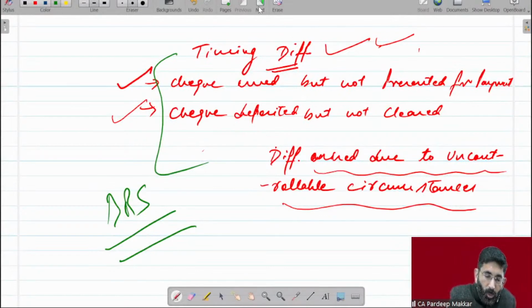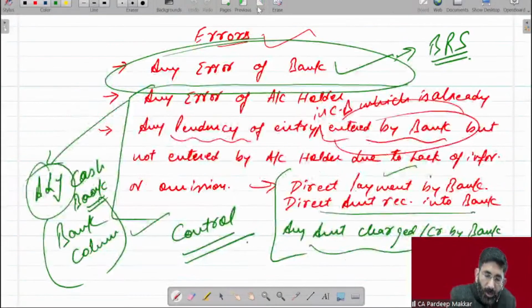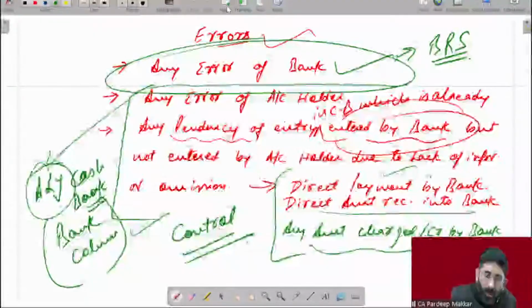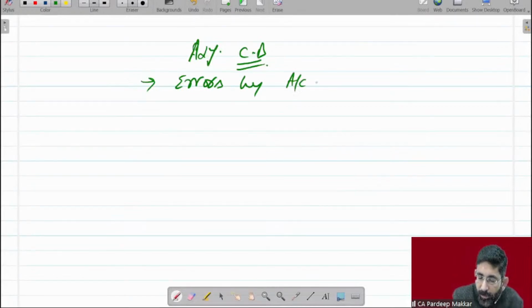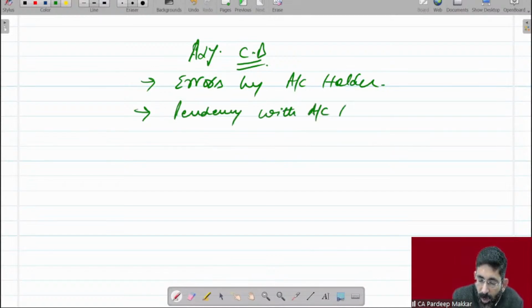These are due to uncontrollable circumstances. So what will go to your BRS, and what to the adjusted cash book? First of all, in the adjusted cash book, we will enter errors by the account holder, and pendencies with the account holder due to lack of information.